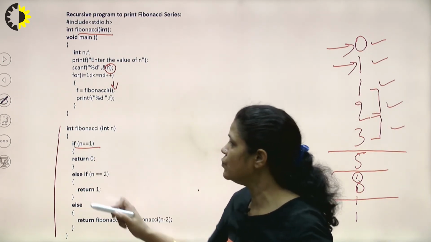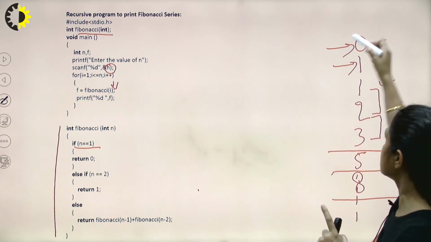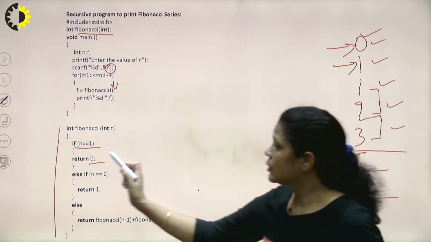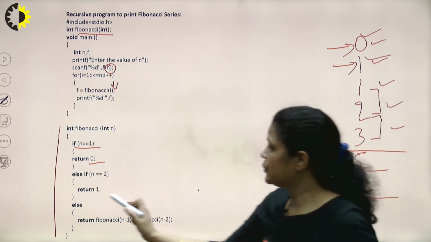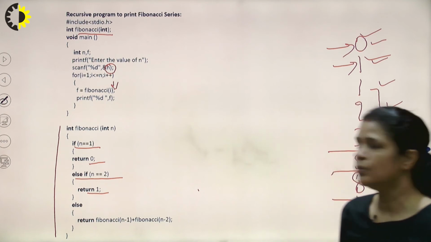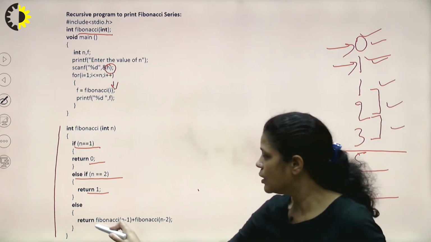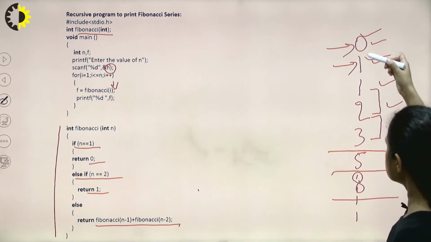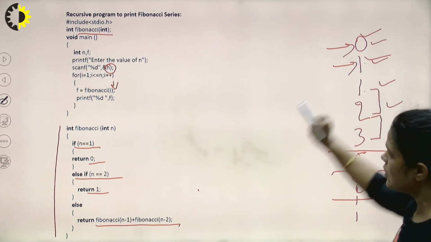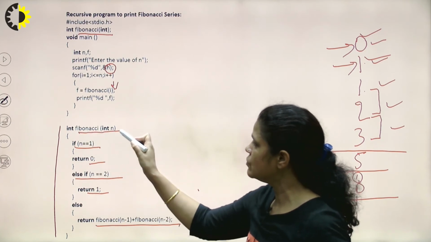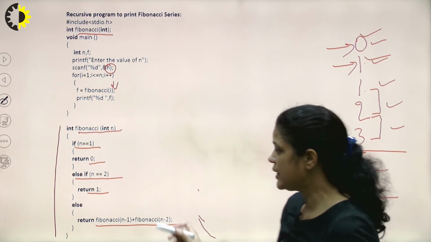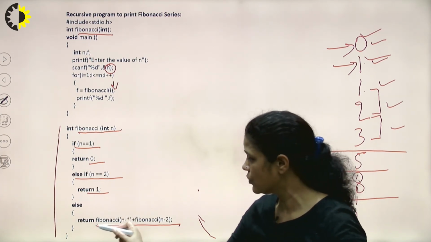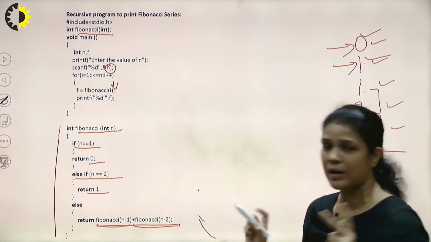If n is equal to 1, it means the first term is 0, so what will be returned? 0. If we are considering the second term, then the second term is 1, it means we need to return 1 if n is equal to 2. And in the else part we will have the recursive call. How will we write this recursive call? Because the next term of the Fibonacci series is the sum of the previous two terms. So if we are calling Fibonacci for the nth term, then we can write the last two terms. So what can we write? Fibonacci n minus 1, Fibonacci n minus 2.